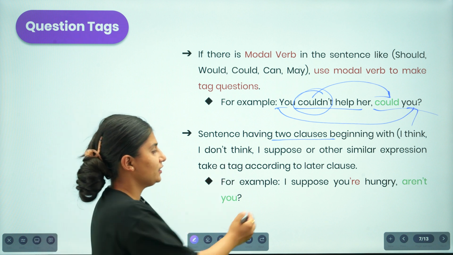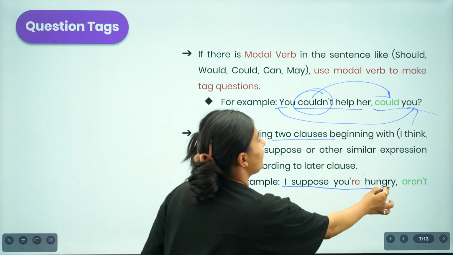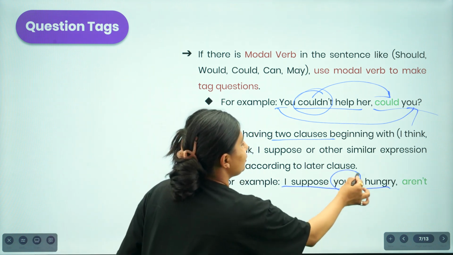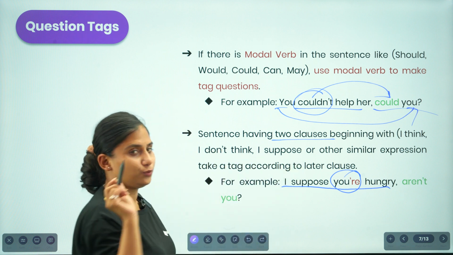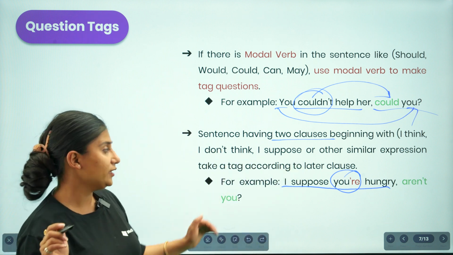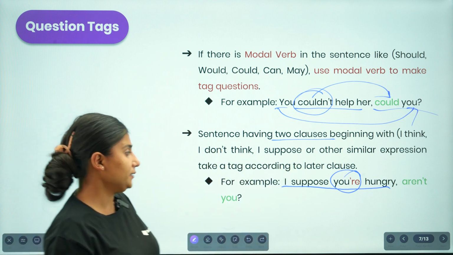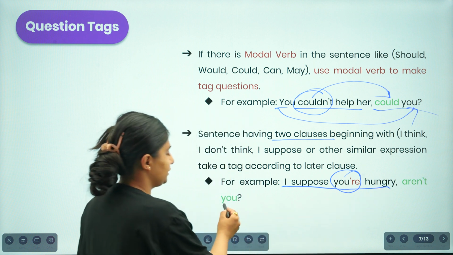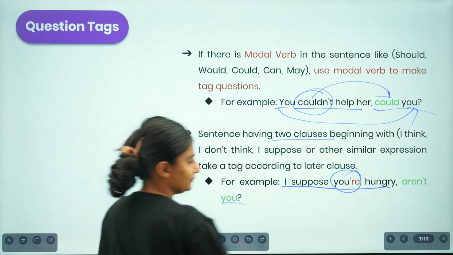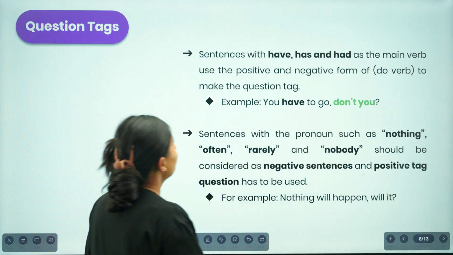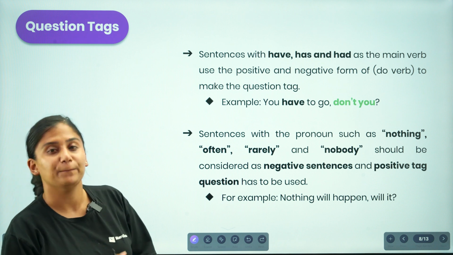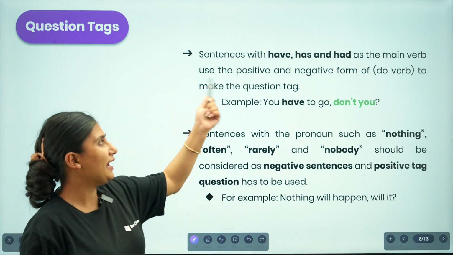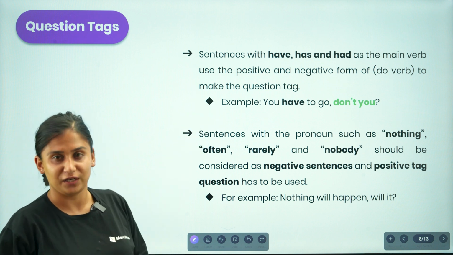For example, if I say I suppose you are hungry, here based on this later clause you are supposed to create a tag question, and here our question tag would be aren't you. Clear? Now moving on to the next idea, that is sentences with have, has and had as the main verb.